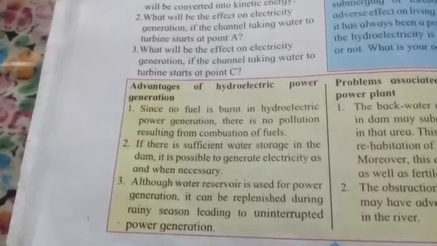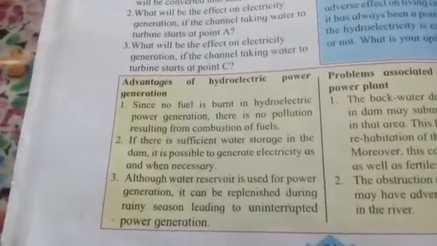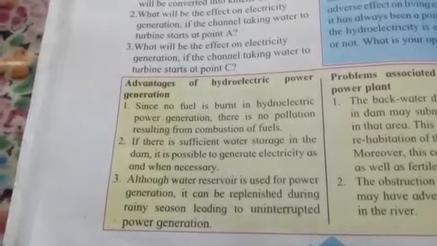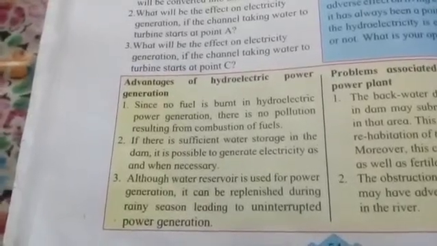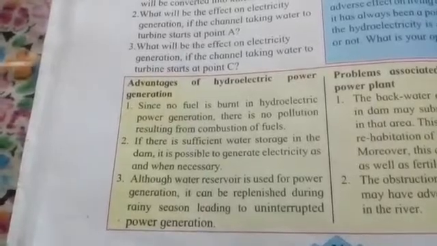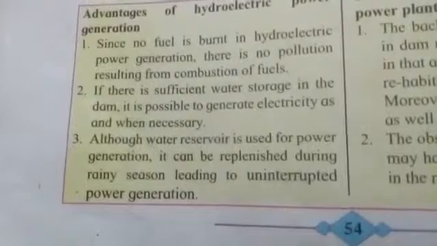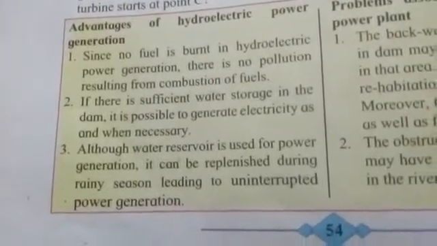So we will not have to face any kind of shortage or scarcity of electricity, because water is going to be freely available in the rainy season, and that is where we will get the undisturbed supply of power. So we can generate uninterrupted electrical energy with the help of such water reservoirs.